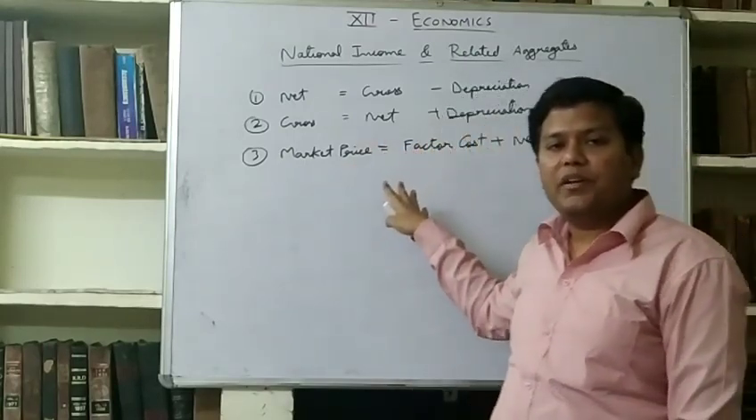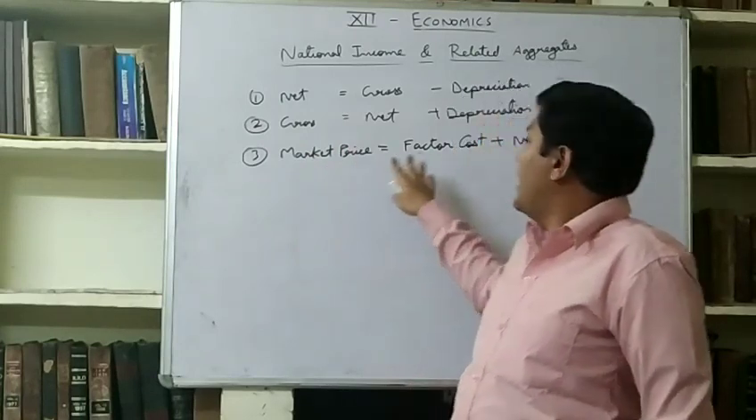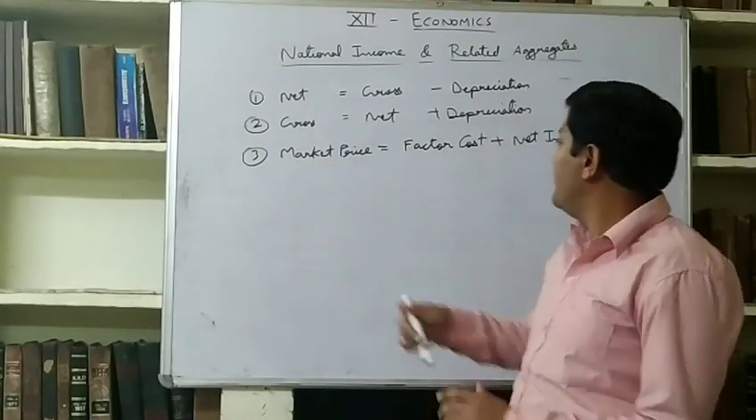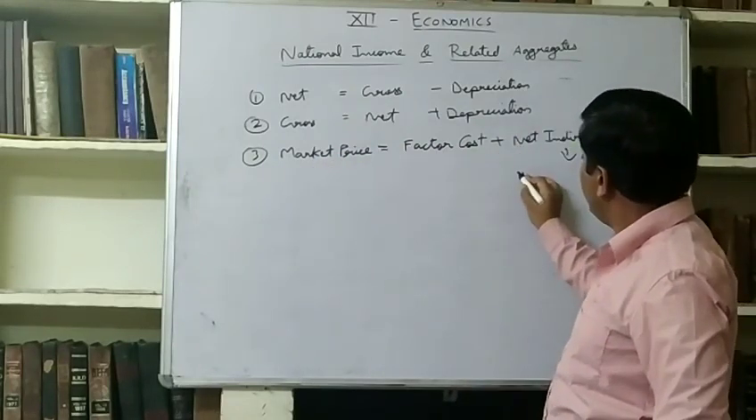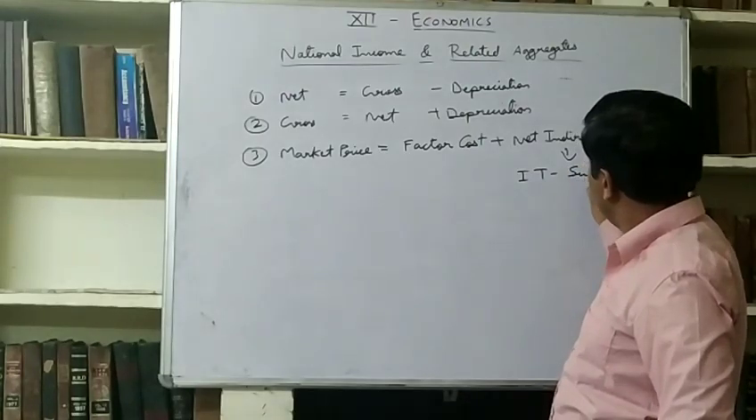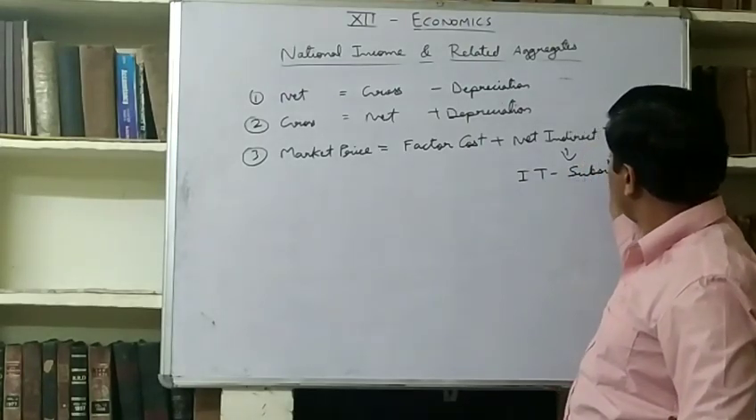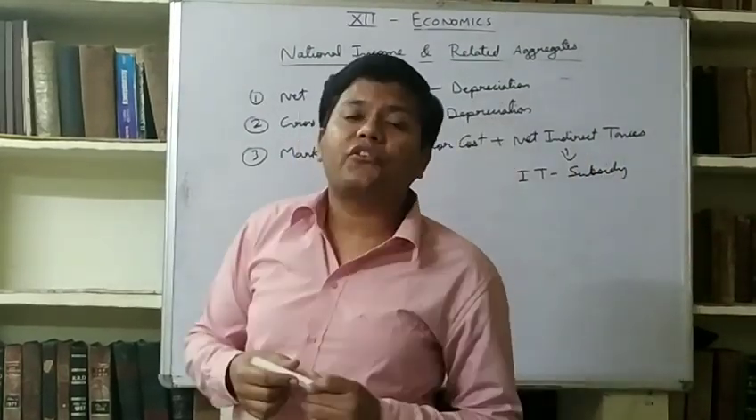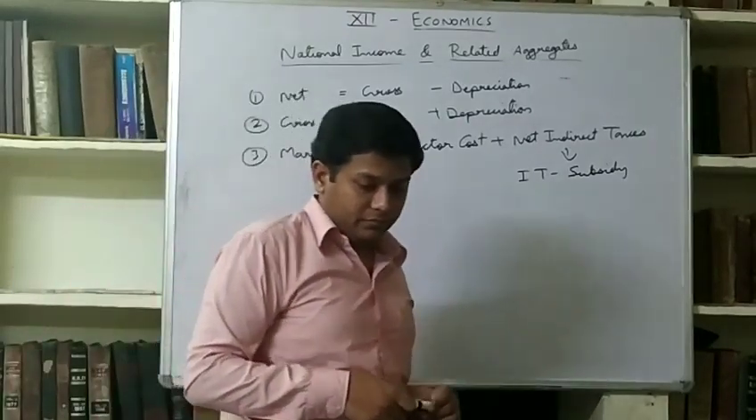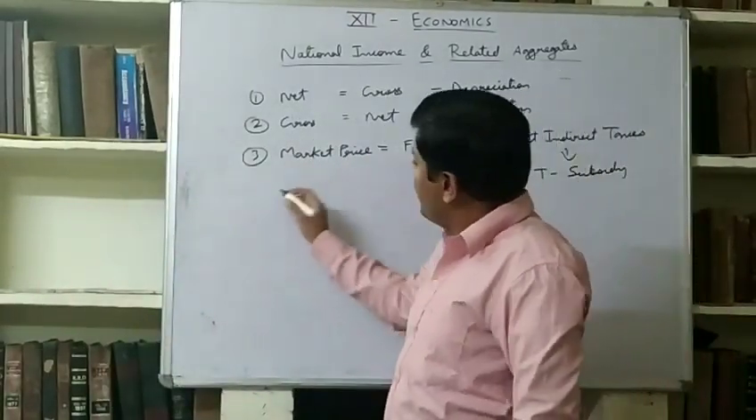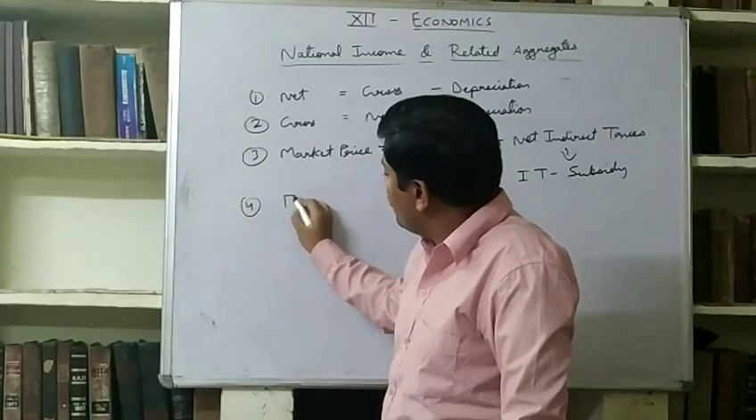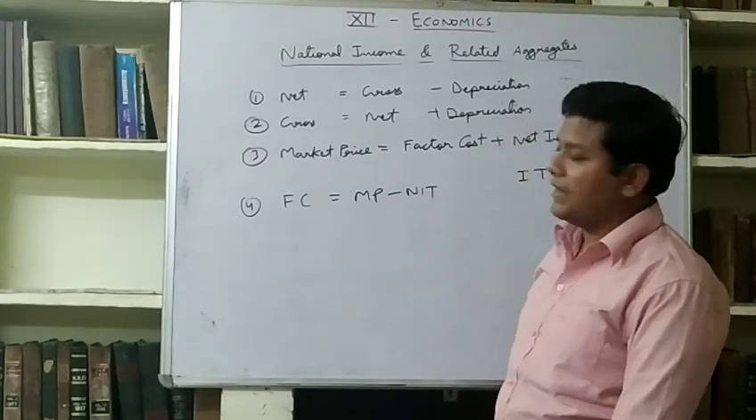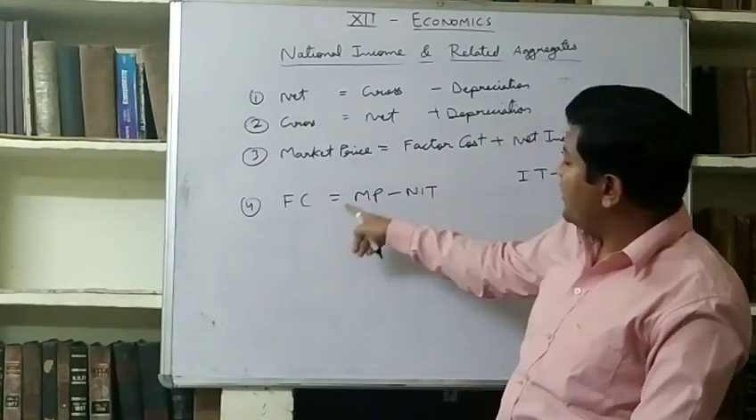Wages, interest, rent and profit. It includes the cost of manufacturing, and if we include the net indirect taxes into it, then it will become market price. Net indirect taxes means indirect tax minus subsidy. This is not income tax, this is indirect tax. Indirect tax is the tax which is collected on production by the government. Another formula is made from this. Factor cost is equal to market price minus net indirect tax. These are same, it is derived from this.